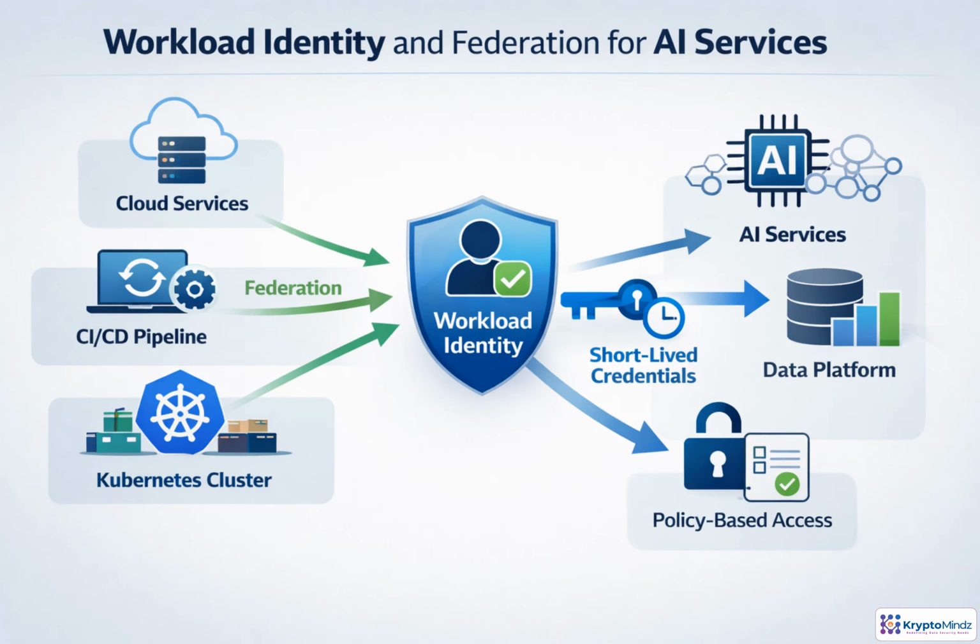Instead of giving every pipeline, pod, or service a long-lived key, let the runtime prove who it is. Federation connects that proof to Cloud IAM, so a Kubernetes service account or CI job can exchange its identity for a short-lived token. Access can then be tied to attributes like namespace, cluster, deployment, and workload purpose. If one component is compromised, narrow permissions and expiring credentials limit blast radius and reduce lateral movement.